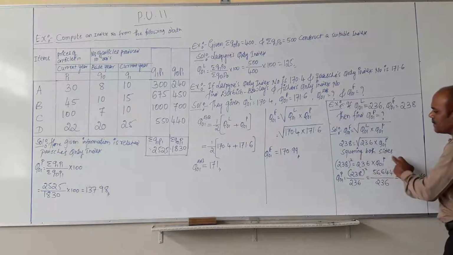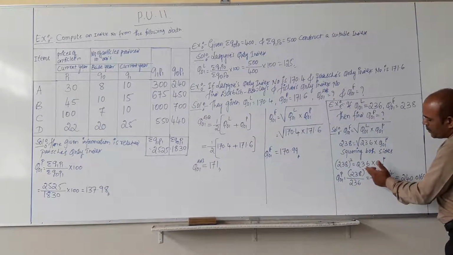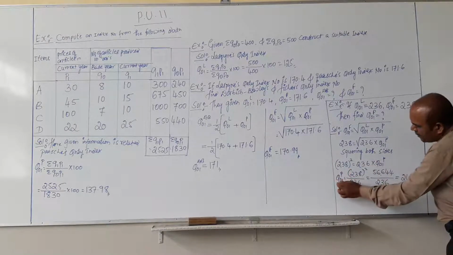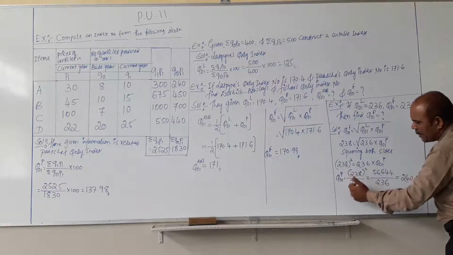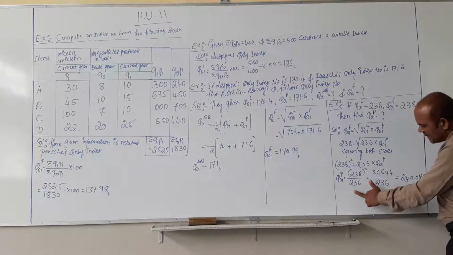Squaring both the sides, 238 squared equals 236 into Q of 01 raised to P. Take Q of 01 raised to P equals 238 squared divided by 236.